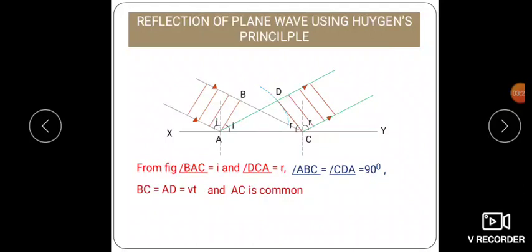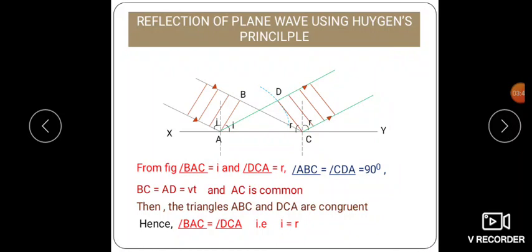Therefore, triangles ABC and DCA are congruent, because one side is the same, the angle is 90 degrees in both, and the sides vt are equal with AC common. Therefore angle BAC is equal to angle DCA, that is, angle i is equal to angle r, that is, the angle of incidence is equal to the angle of reflection.